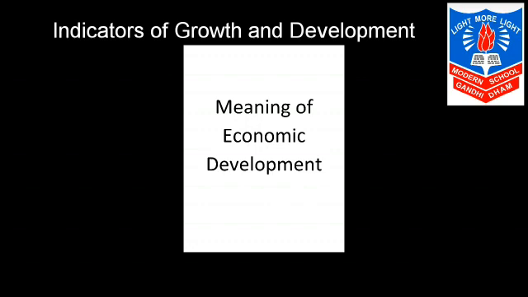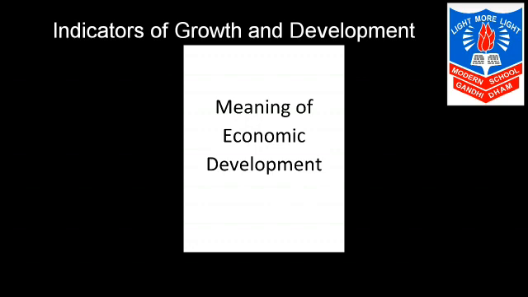The contribution of the agriculture sector as a percentage of total national income slowly decreases. The contribution of the rest of the two sectors starts increasing.